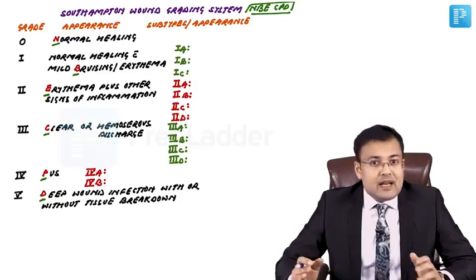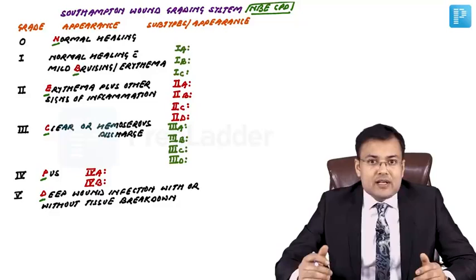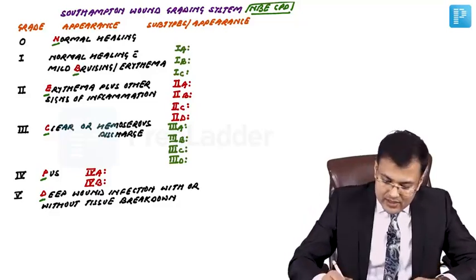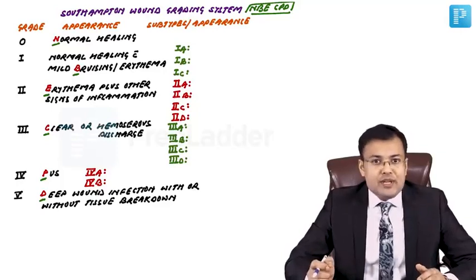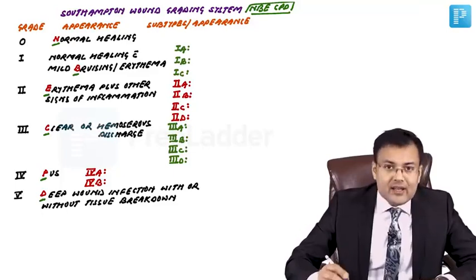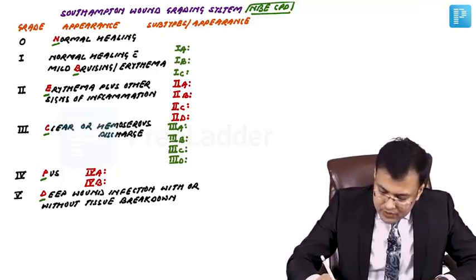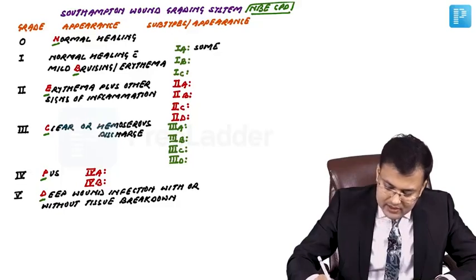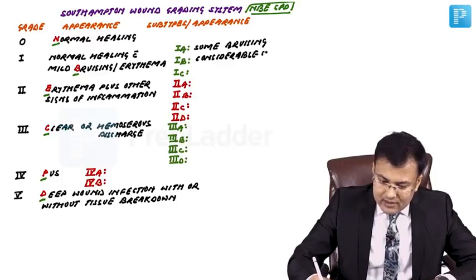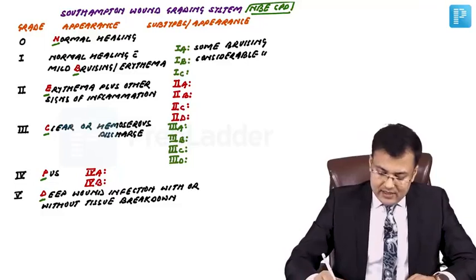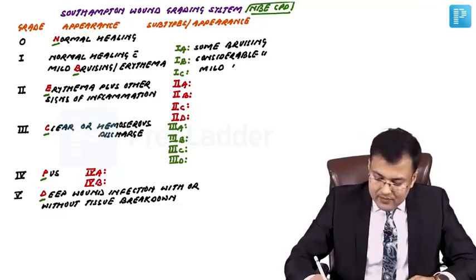After that, sometimes they ask questions related to subtypes and appearances. The grade 1 is further divided into grade 1A, 1B, 1C. In 1A, there is some bruising. In grade 1B, there is considerable bruising. And in grade 1C, there is mild erythema.